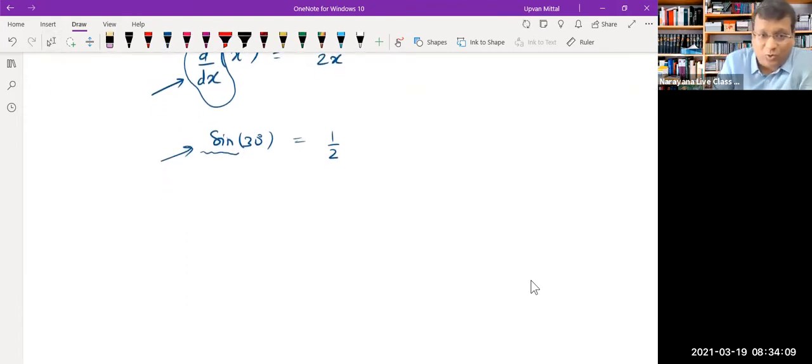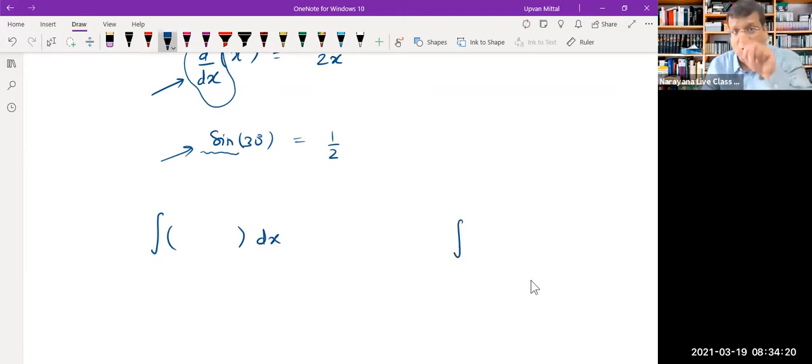Similarly, the notation for integration is this. It's a little more complicated. Note carefully. The notation for integration is not just that you draw a snake like this and that's integration. Strictly speaking, although you can do it that way also, properly speaking, this is the notation. If you need to integrate x square, then you put x square in this bracket. If you need to integrate tan x, then you put tan x into the bracket, and so on.